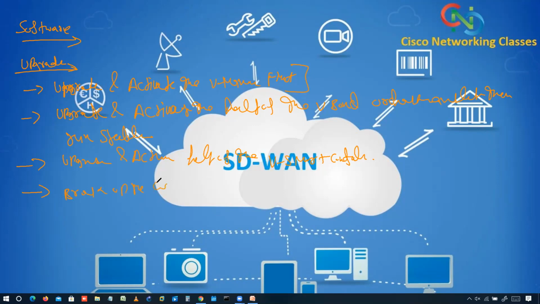Then break up the WAN edge routers into different upgrade groups. We can identify them with a tag.